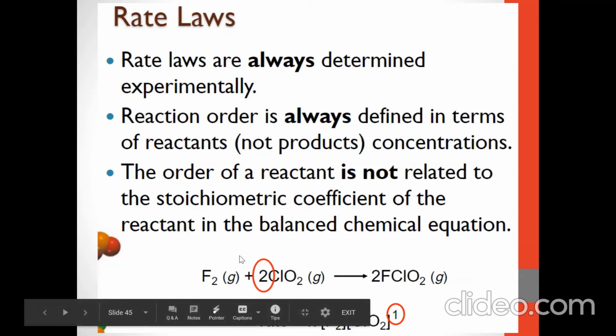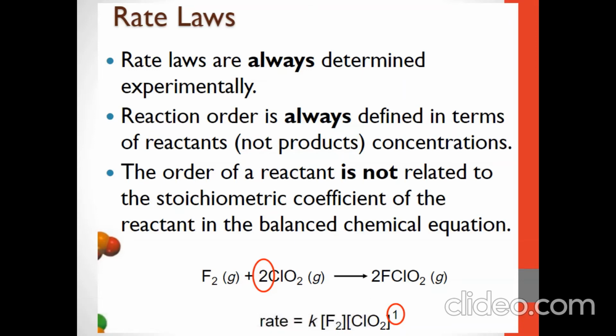The stoichiometric coefficient is there, but in this rate equation there is no stoichiometric coefficient. So we should remember rate laws are always determined experimentally and the order is always defined in terms of reactant concentrations.